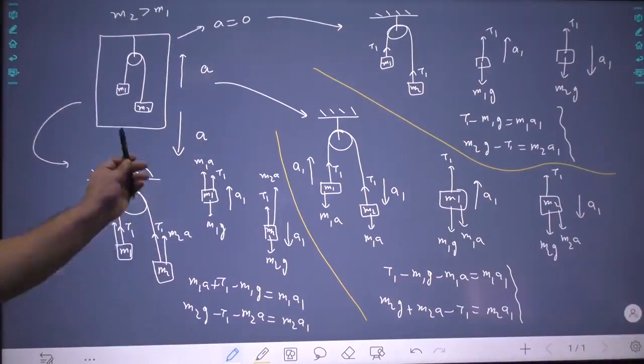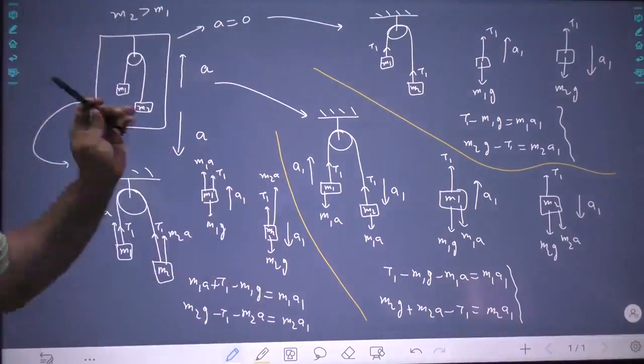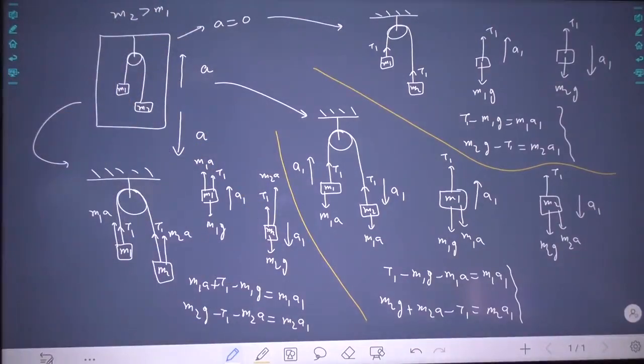Now tell me, are these three and the method of pseudo force clear to you all or not? Yes, sir. Any doubt in these three questions? Please copy.